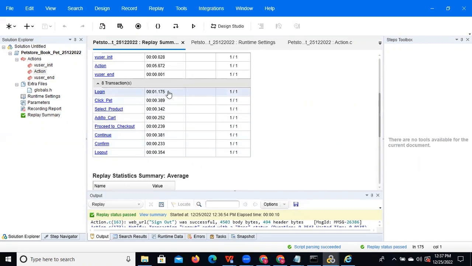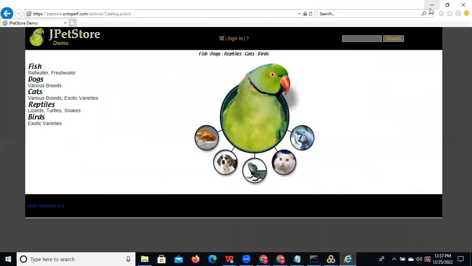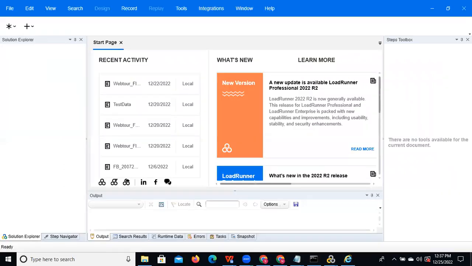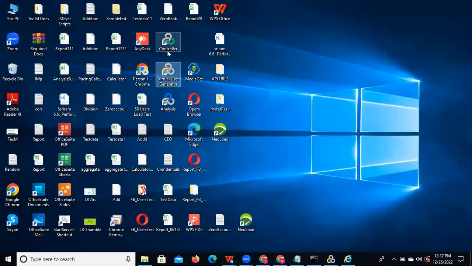The time taken is 175 milliseconds, so we can consider it in minutes, seconds, milliseconds. It is one user, and this is the time taken. The major thing we need to understand is, for each and every transaction, how much response time is happening from the number of users point of view. Assume this script is completed and the execution also passed. Then we can move to the controller. Now we can go to the controller, open the controller.